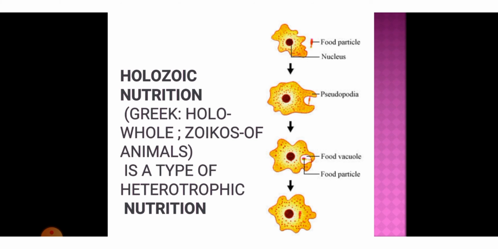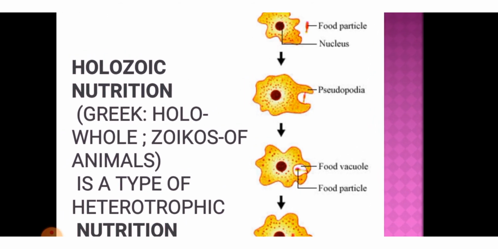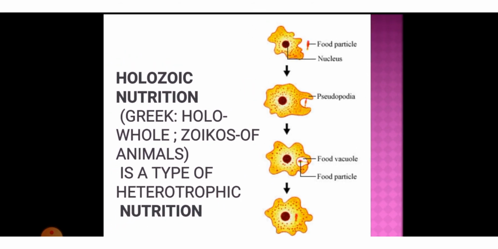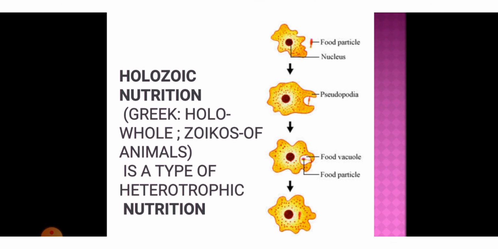The outer body surface of the amoeba extends into temporary protrusions called pseudopodia. Pseudo means false and podia means legs, so false legs. It moves with the help of the pseudopodia. But before that, what is the meaning of holozoic in Greek? Holo means whole and zoikos means of animals. This is a type of heterotrophic nutrition, which we have already learned.